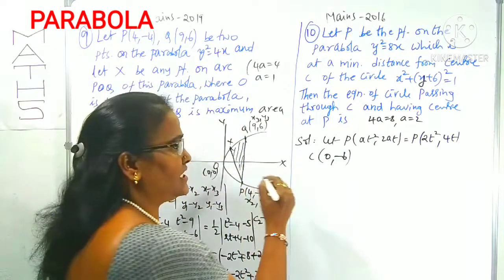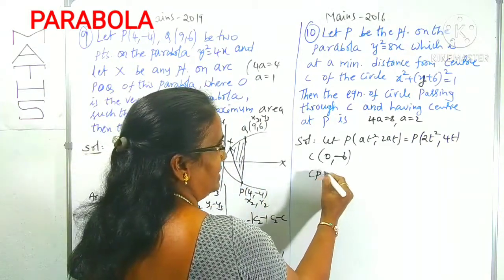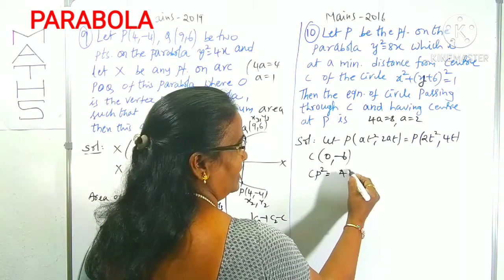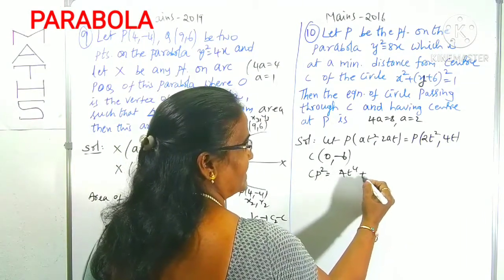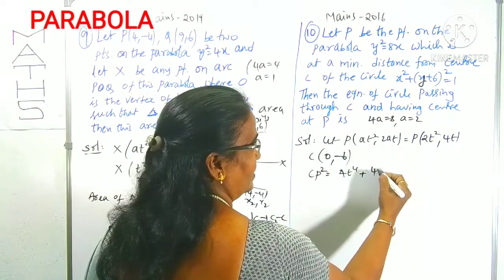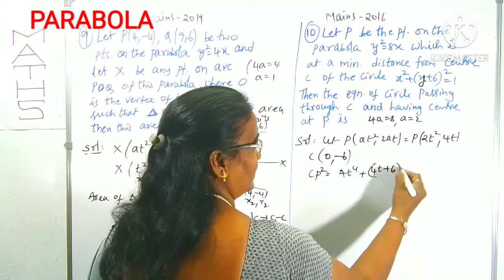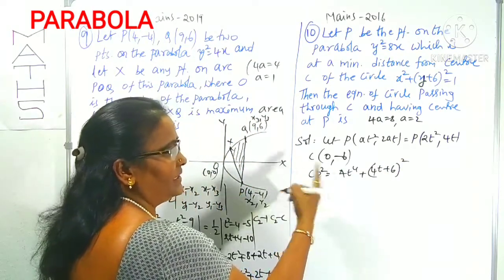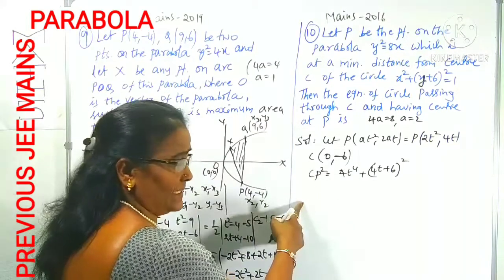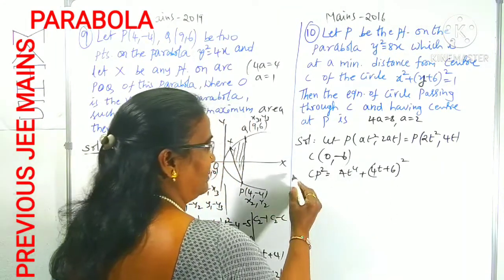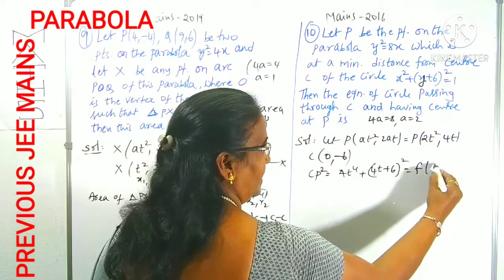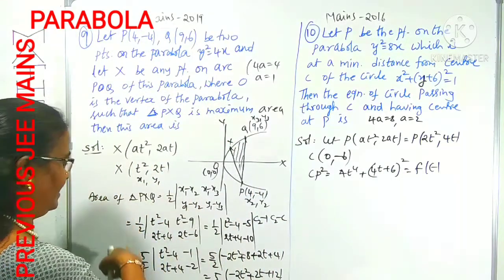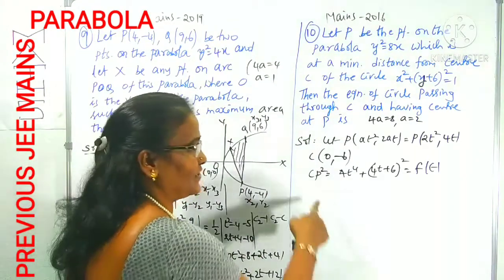Now we can use the distance between two points. CP square I am taking, better. 2t² minus 0 whole square is 4t⁴, plus 4t plus 6 whole square. Okay, this is CP square. Why am I taking the square? Because the square root gets cancelled, it will be easy. Now this distance is minimum. Let it be taken as some f(t), like the previous model.